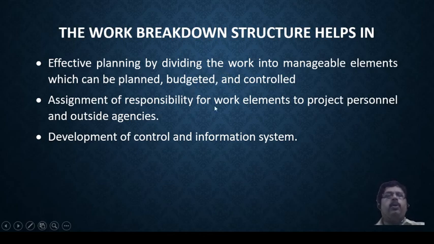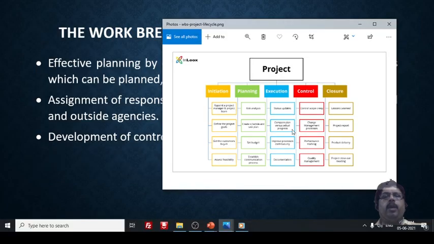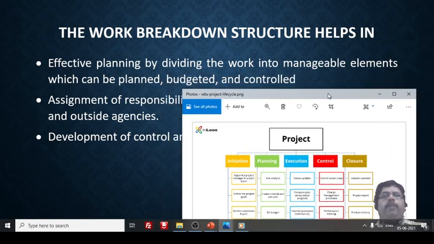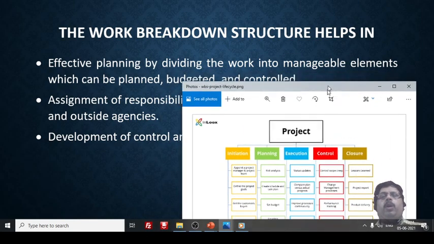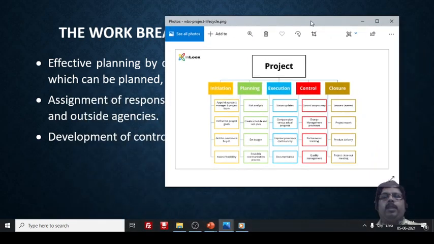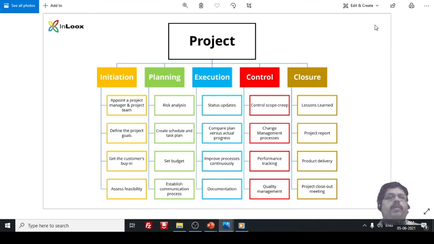So simply by discussing the topics we cannot get it clear, so I will go through one example. Here is a work breakdown structure for a project. Here you see, by effectively dividing the work into manageable elements which can be planned, budgeted and controlled. What do you mean by that? So we will just discuss that. See, this is the work breakdown structure of the project.